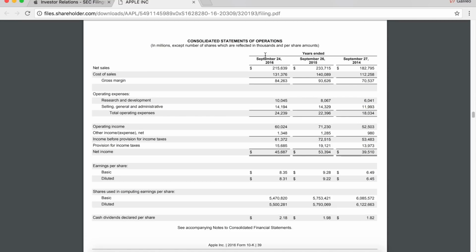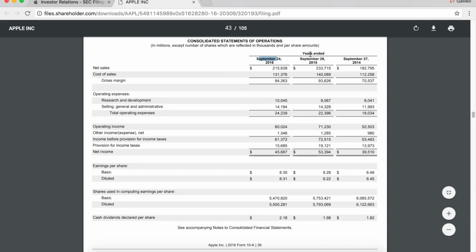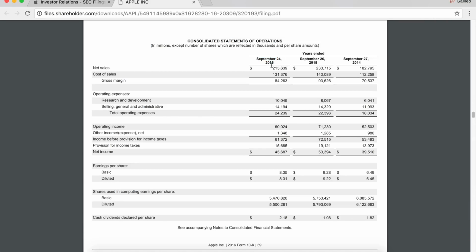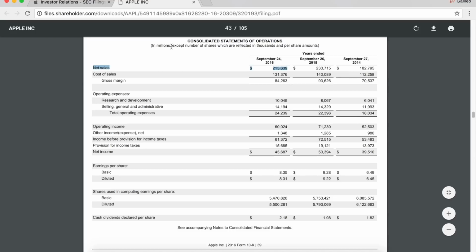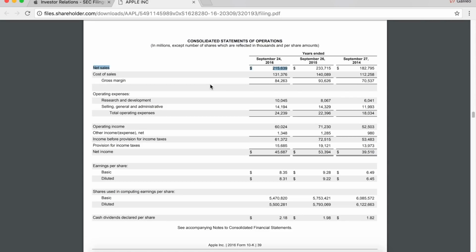So they give it to us right there. But for now, we are going to focus on this year right here, the year ending September. So you can see years ended September 24th, 2016. In this year ending September 24th, 2016, Apple did 215 million. Oh, wait. Now, in millions. All these numbers are in millions. So this would be $215 billion in net sales.